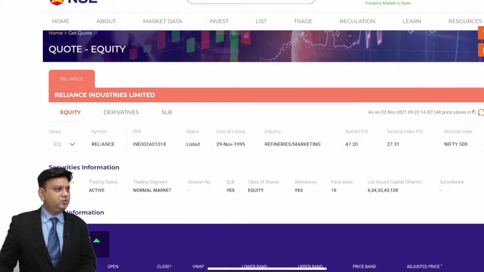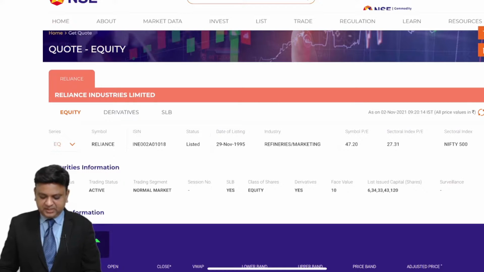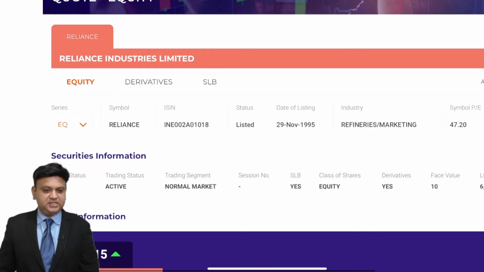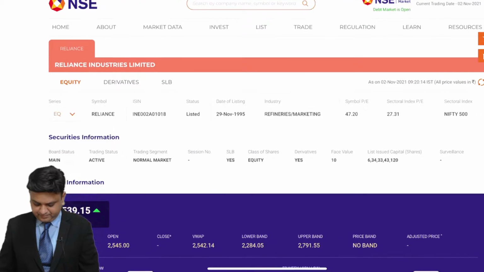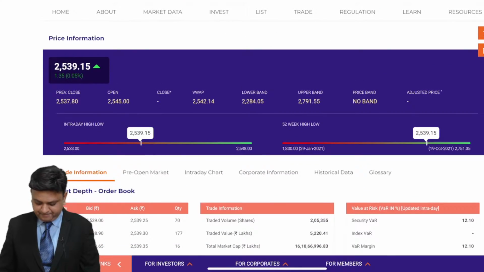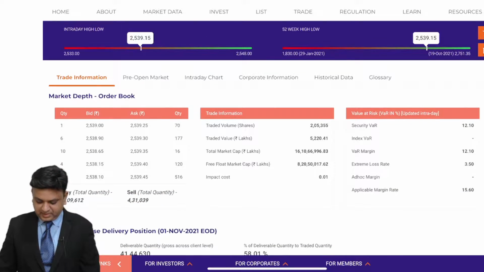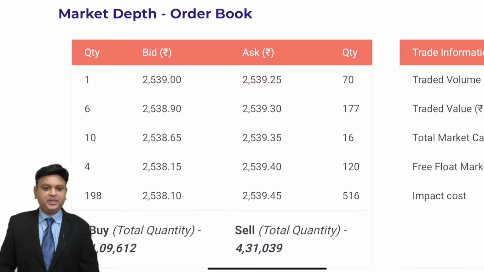Just going through a few stock market quotations. I have opened the site of the National Stock Exchange of India, NSE. In that, you can see on the left-hand side first is equity, Reliance symbol. Over here you can see that the prices have been provided to us. Something which I think is more important for you is this.